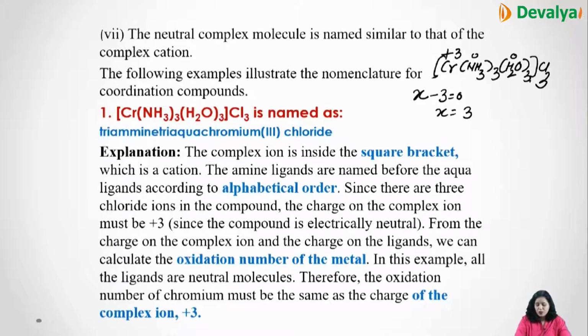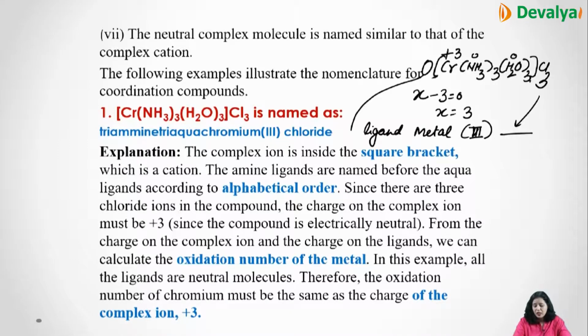So first we'll write the name of the ligands alphabetically, then the name of the metal, then the oxidation number, and whatever is outside the coordination sphere that you will write. If something is there, then you'll write it here. Remember, you will not write trichloride, you will always write chloride.